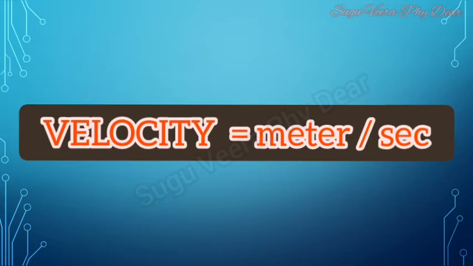For example, velocity is a physical quantity, and its unit is meter per second. Meter is already the unit for length and second is for time. The unit for velocity is derived from existing units.